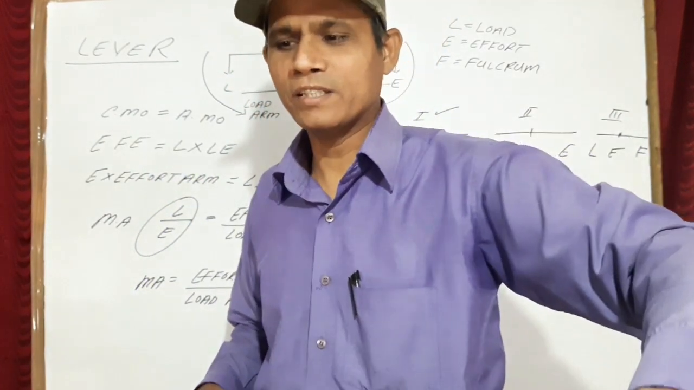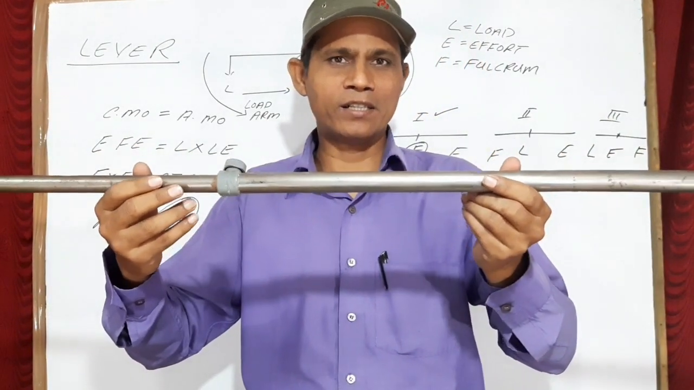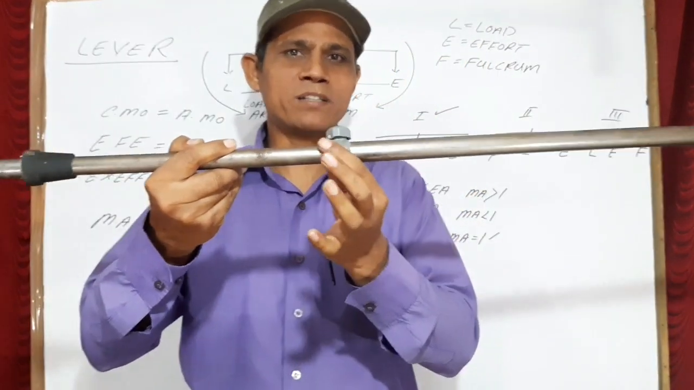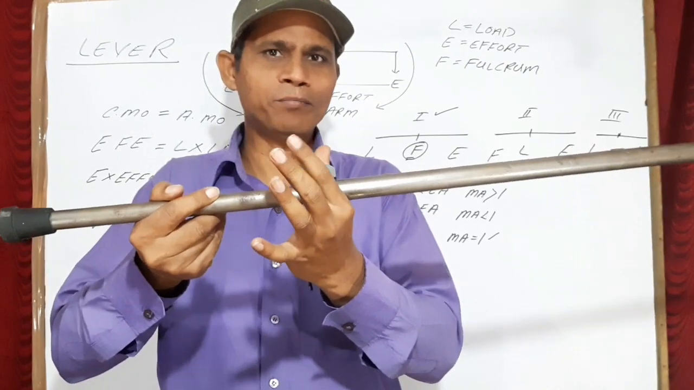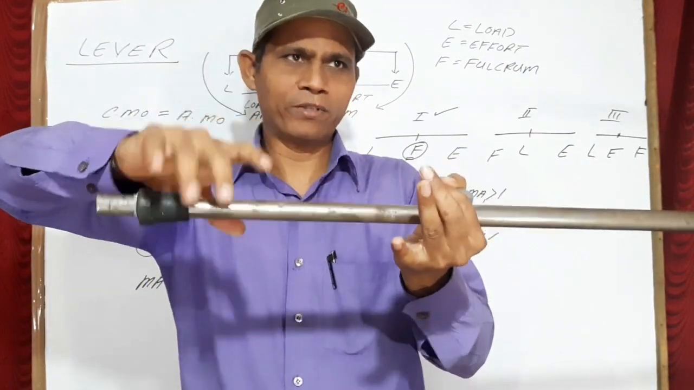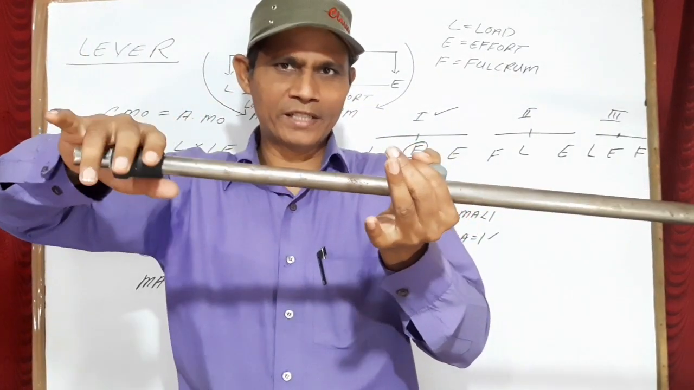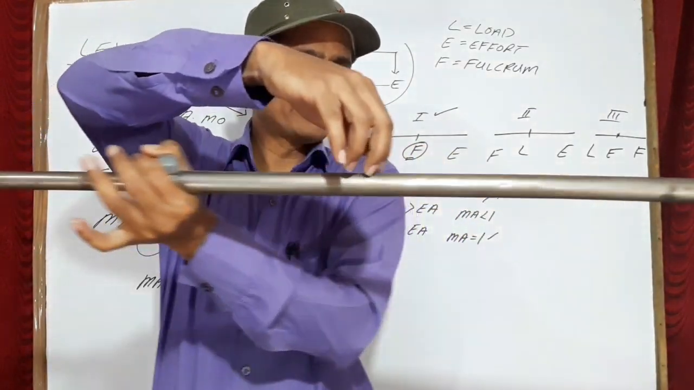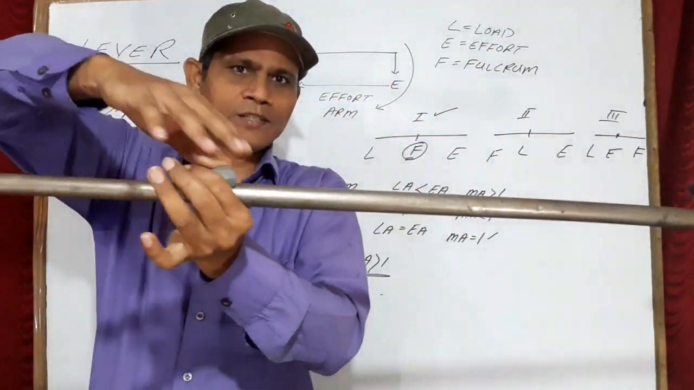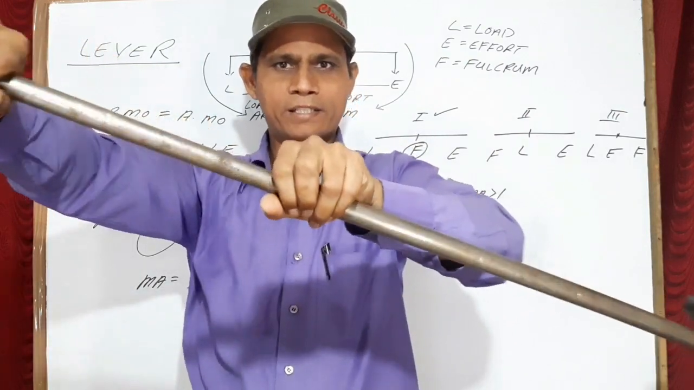Suppose this is the oar. Then how will I handle it in the boat? Suppose this is the point where it is attached with the boat. So I will use this hand over here. This is the fulcrum. Here I will apply the effort, and you can see this distance is more. How will I use it? Like this, you can see.